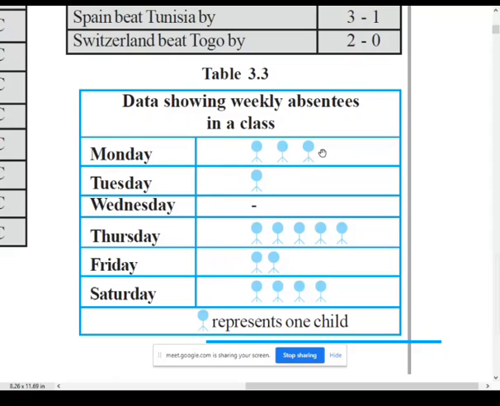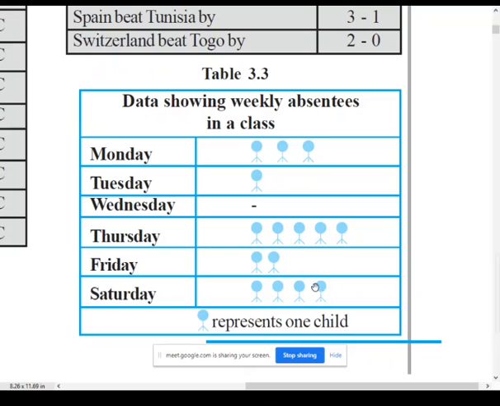On Monday, 3 students are absent. On Tuesday, 1 student. On Wednesday, no students are absent. On Thursday, 5 students are absent. On Friday, 2. And on Saturday, 4 students are absent.